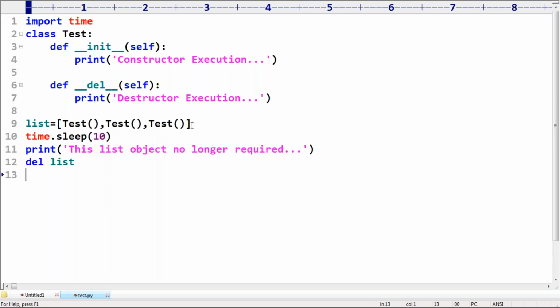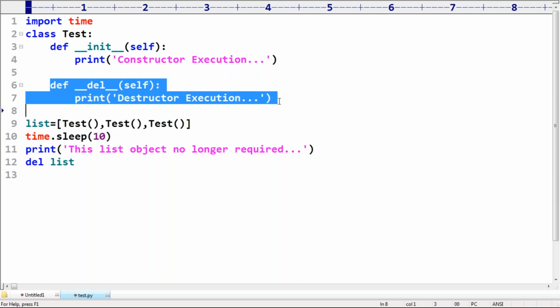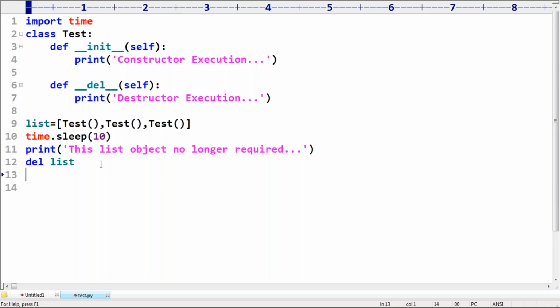Can you please remove that reference variable? If you remove this reference variable, this list automatically becomes eligible for garbage collection. That means 3 objects are eligible for garbage collection, and for every object the destructor will be called separately.